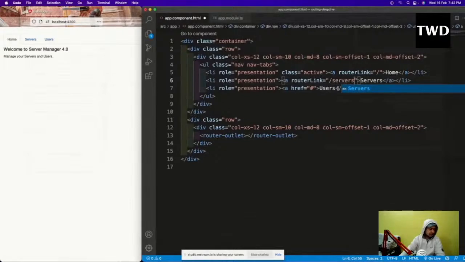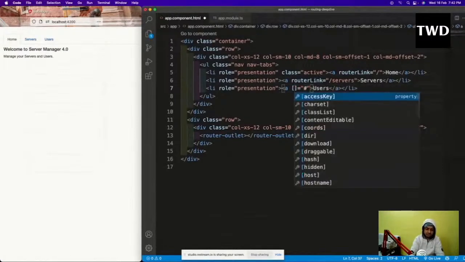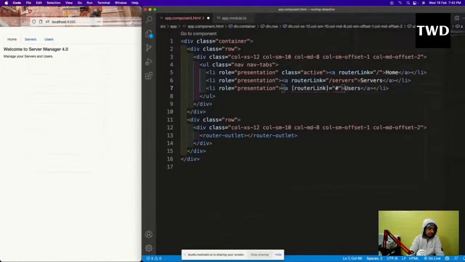Okay, and there's another way to do this thing, so I'm going to tell that way. Here also I can have router link slash users, but we have got another way to do this, and this will be used sometimes. In router link, we can give an array like this. See, in Angular there are a lot of ways to do the same thing, and that's why it complicates things also. So I'll have an array kind of thing here, and then users I'm going to have like this, and I'm going to save it.